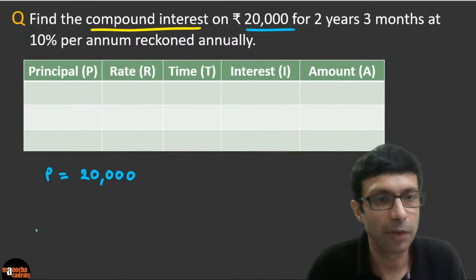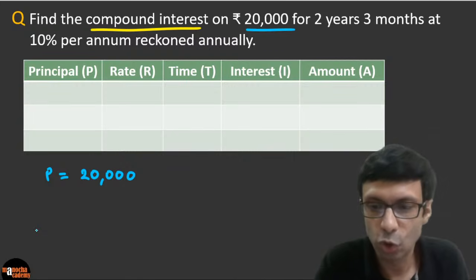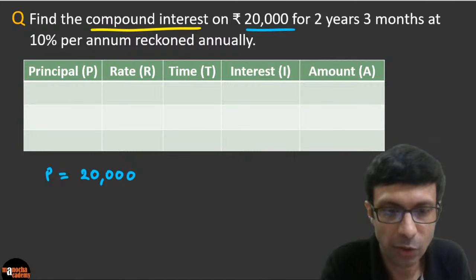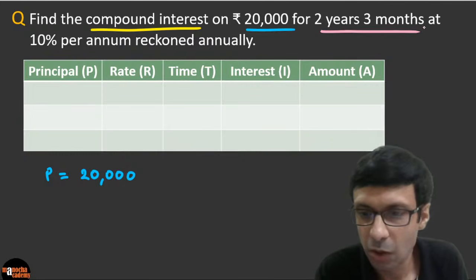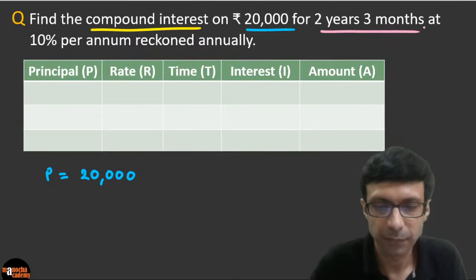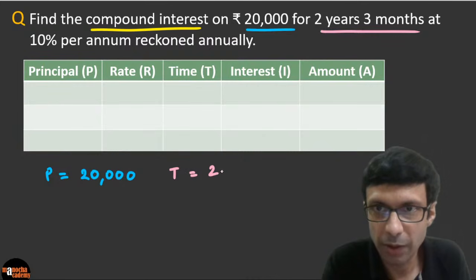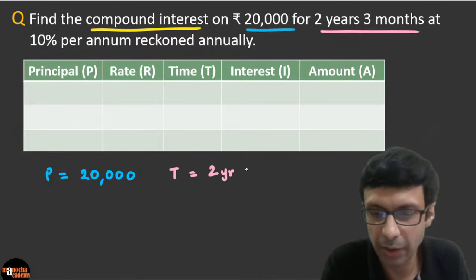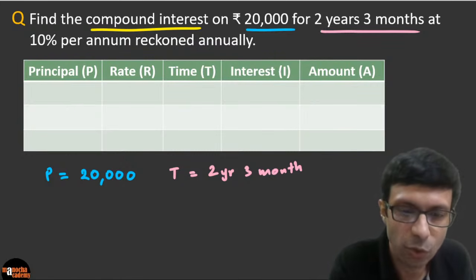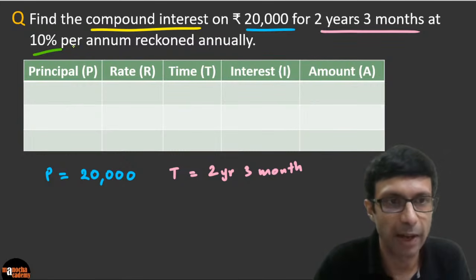What is the time given here? The time you can see is 2 years, 3 months. Can you guys see that here? It's written here, 2 years, 3 months, right? So the time given to us is 2 years, but it's a little more complicated, not just years, right? 3 months. And the rate which has been given to us is 10% per annum.